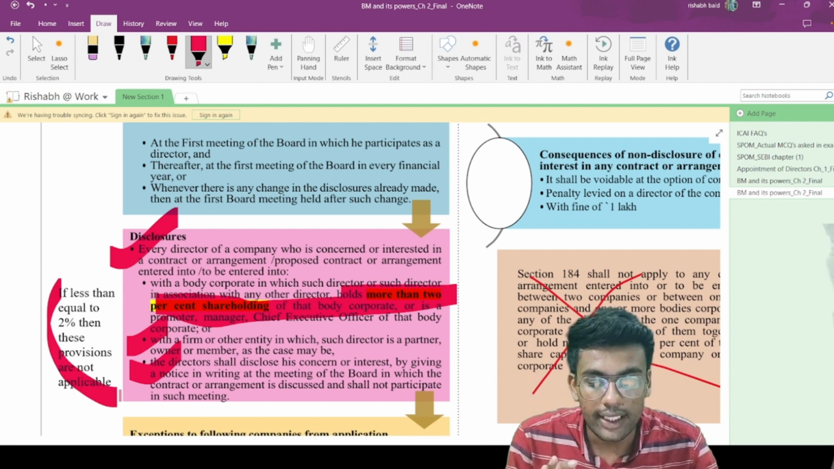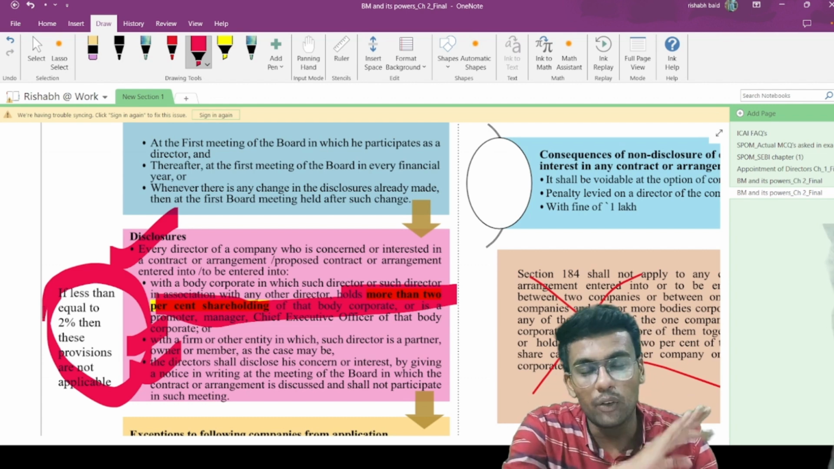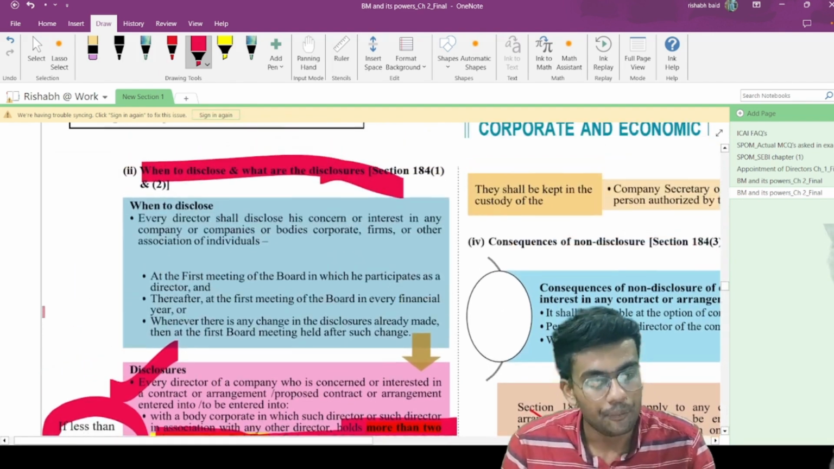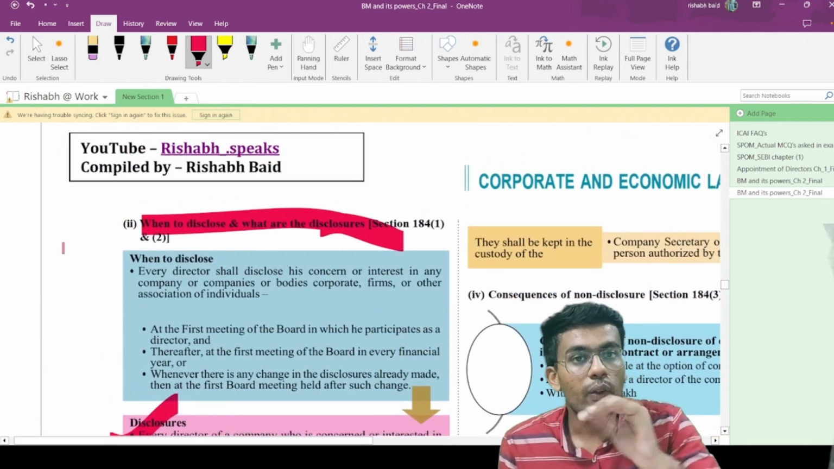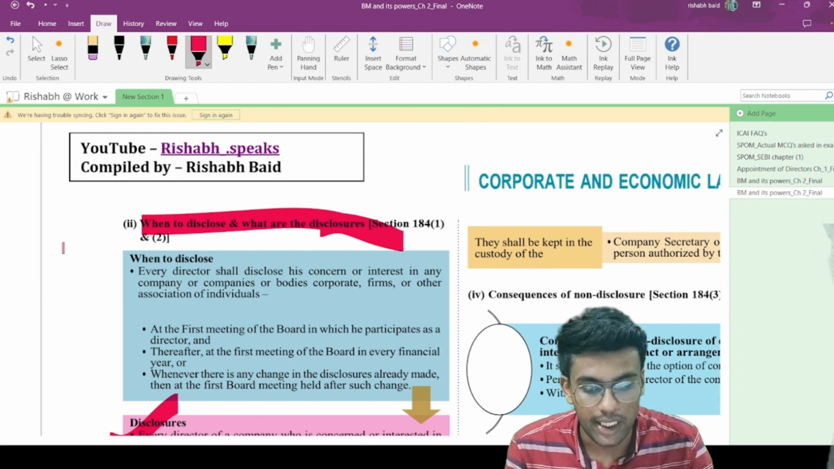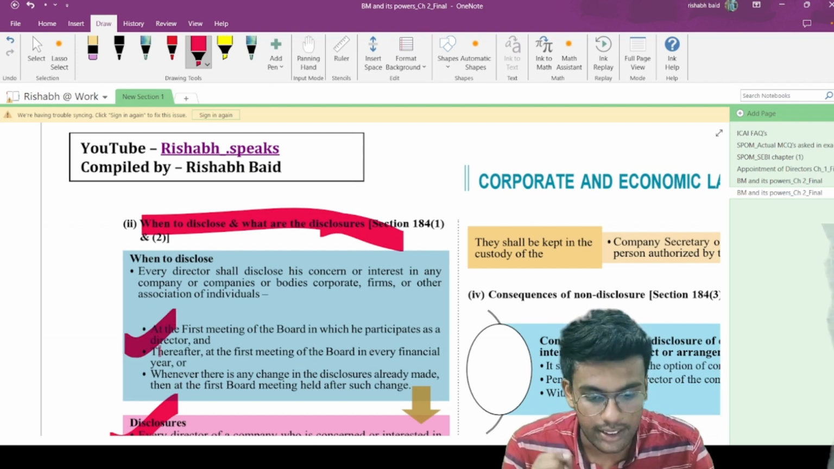However, you should read this exception. It should be more than 2%; if it is equal to or less than 2%, then the provisions of section 184, that is, the interested director provisions, are not applicable to you. Now, when to disclose your interested directorship? It should be disclosed at the first meeting of the board in which you participate as an interested director.